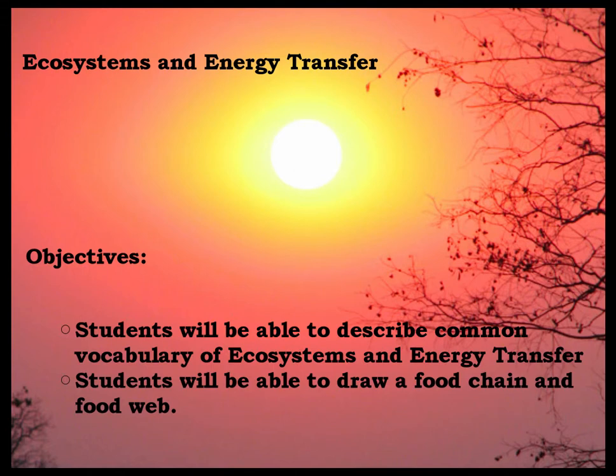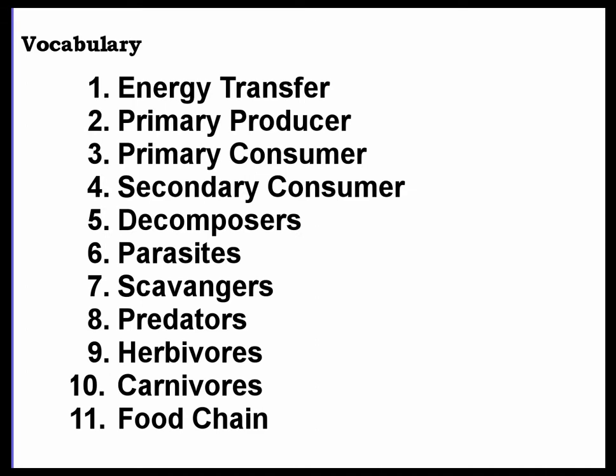This is a presentation on ecosystems and energy transfer. The objectives are that students will be able to describe common vocabulary of ecosystems and energy transfer. Students will also be able to draw a food chain. The vocabulary of this presentation is energy transfer, primary producer, primary consumer, secondary consumer, decomposers, parasites, scavengers, predators, herbivores, carnivores, and food chains.